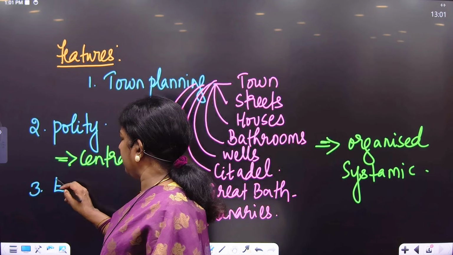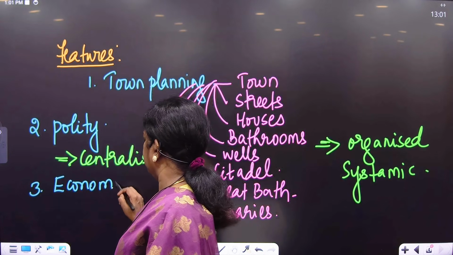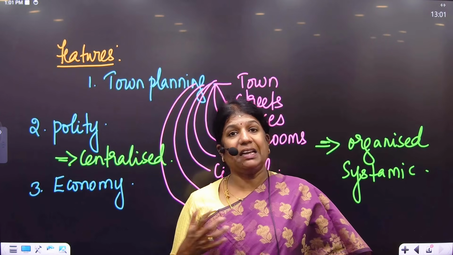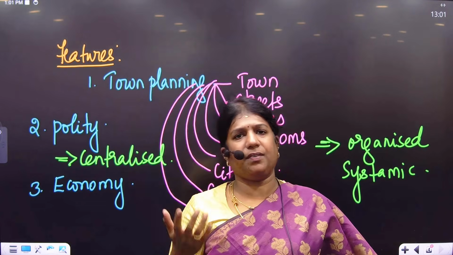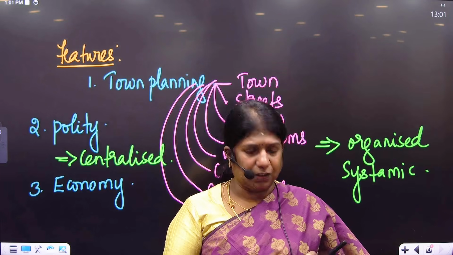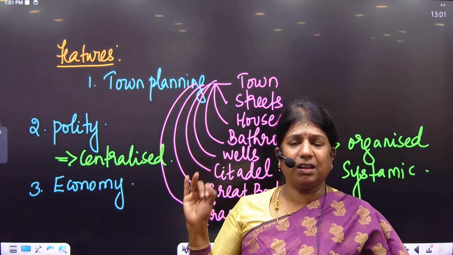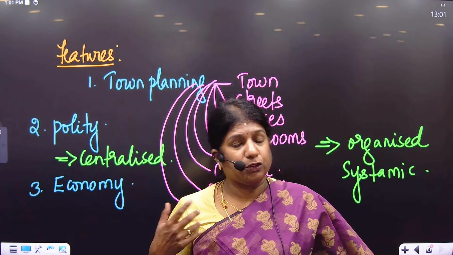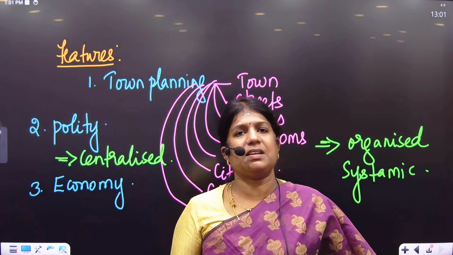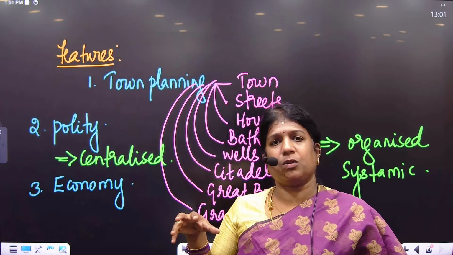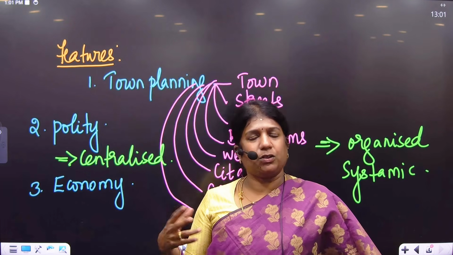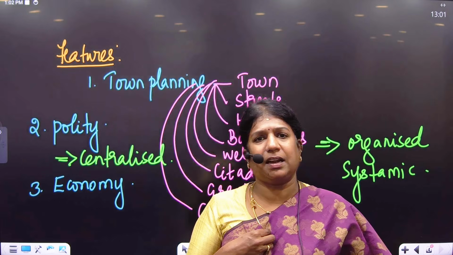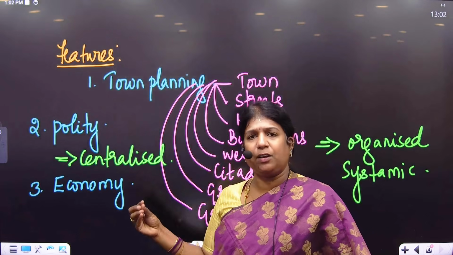The third feature is the Harappan economy. Almost in all the sites, we find grains. And the granary signifies that they practiced agriculture. So agriculture, cattle rearing, animal husbandry, domestication of animals was practiced. They knew canal irrigation because we have evidence at Shortugai. There was a reservoir found at Dholavira. Dholavira being a UNESCO site, the water reservoir clearly makes us understand that Harappans practiced a kind of irrigation.